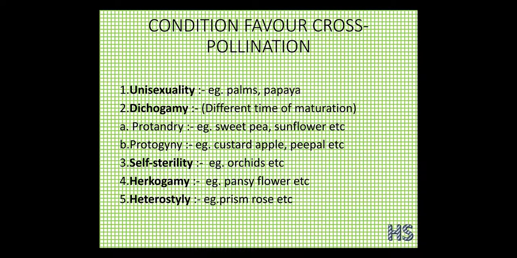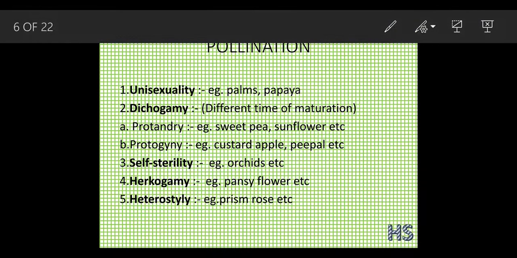Now, conditions favoring cross pollination. Okay. So what are the conditions necessary for cross pollination? Unisexuality. Let's understand. Unisexuality: uni means single, and sexuality means either a male or a female. Let's take an example. The male and the female are born on separate plants.